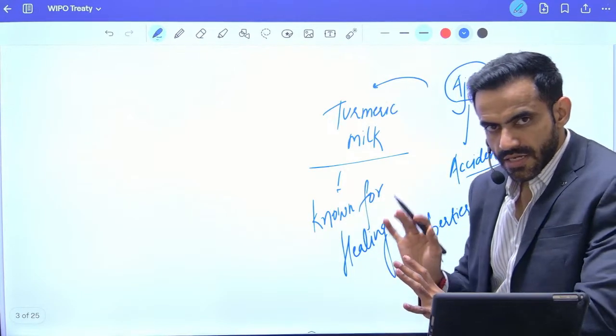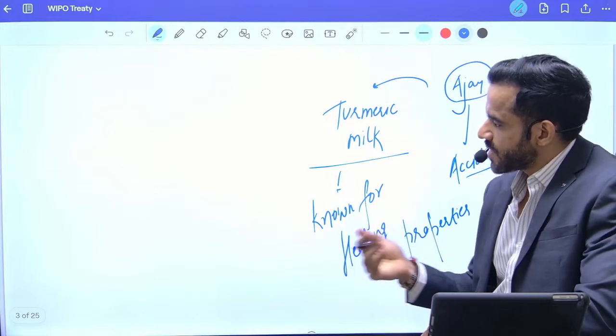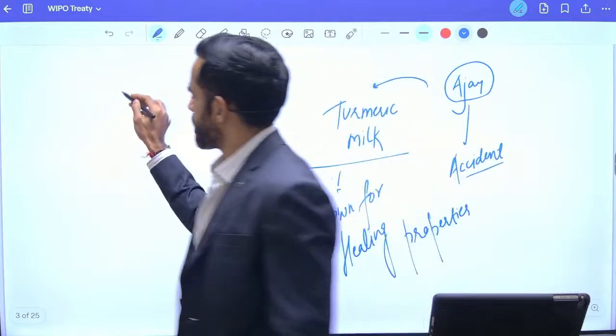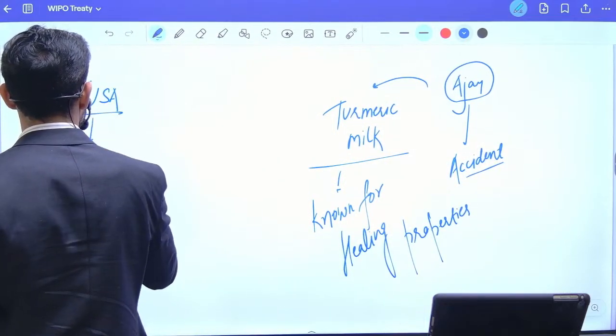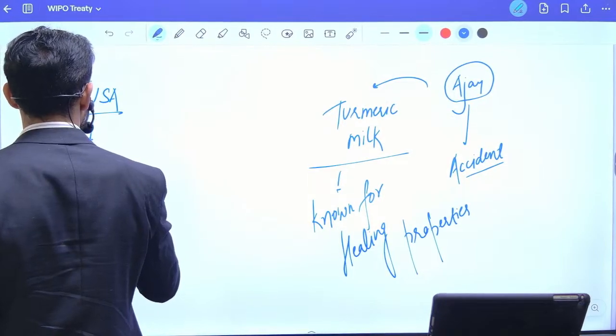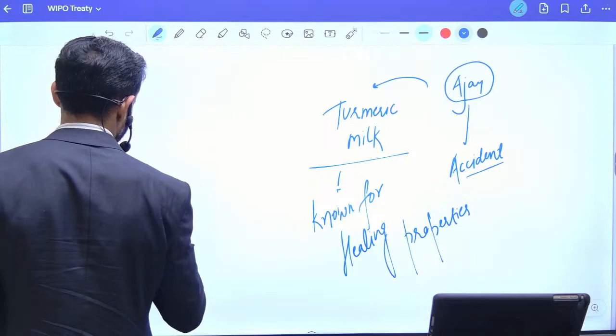Now understand this example very carefully. In USA, there was a company and they filed for a patent.